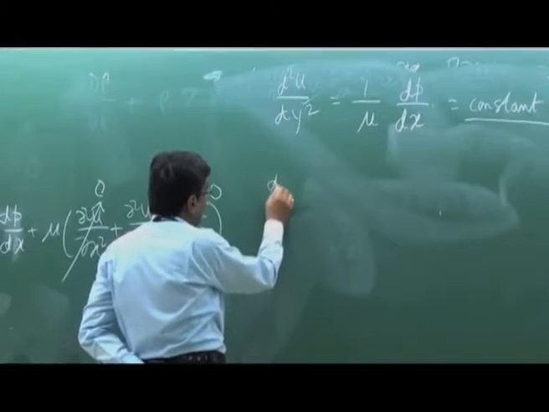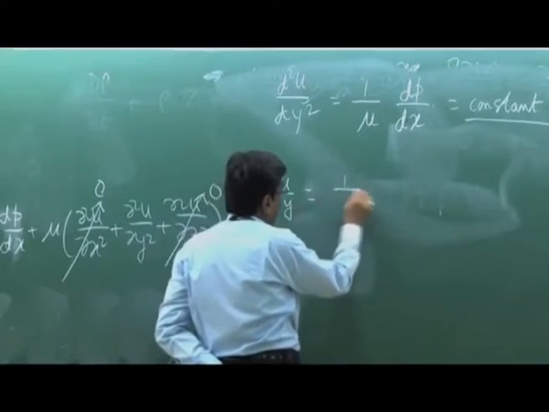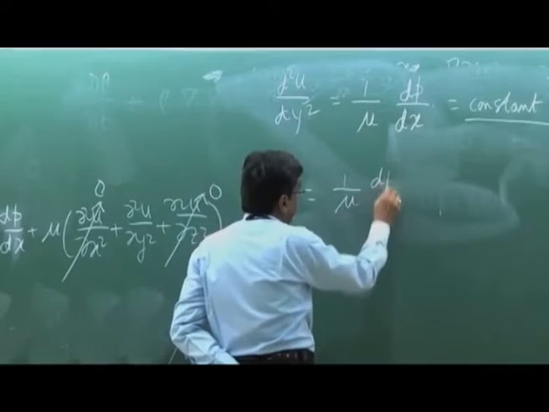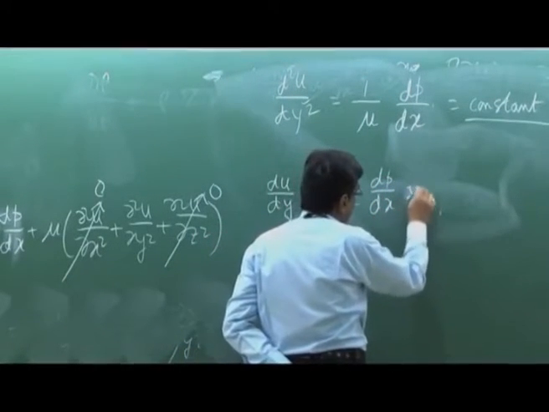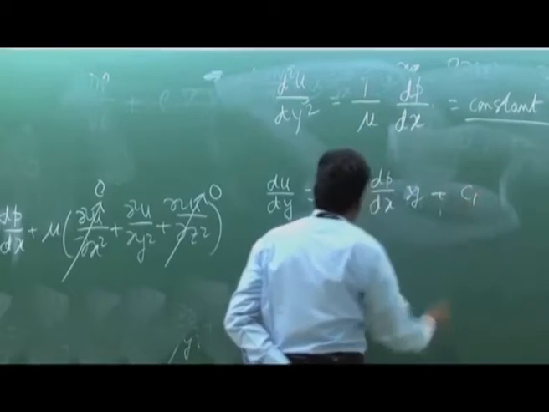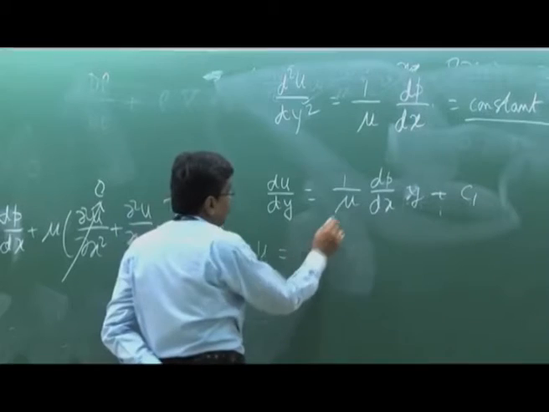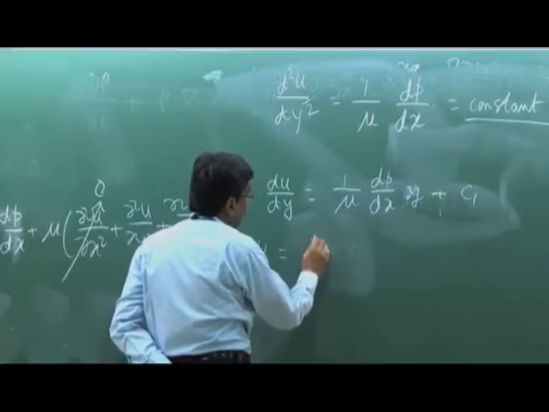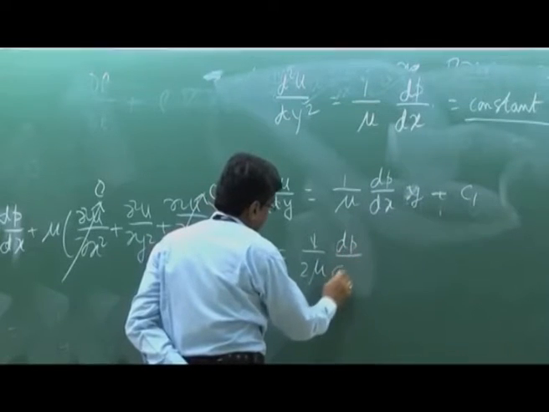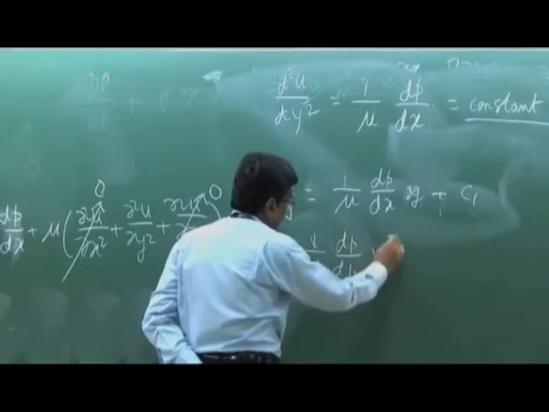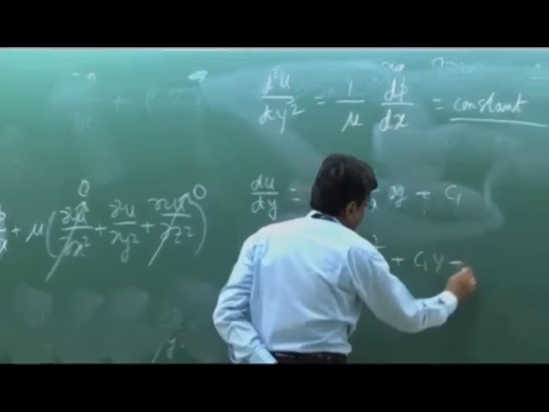First you integrate: du/dy is equal to 1 by mu dp/dx into y plus c1, and u is equal to 1 by 2 mu dp/dx y square plus c1 y plus c2.